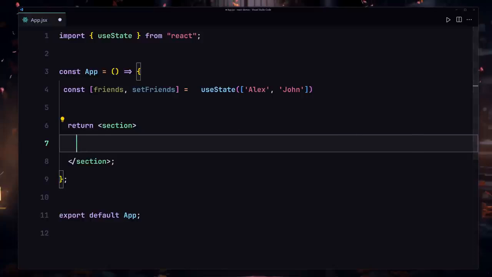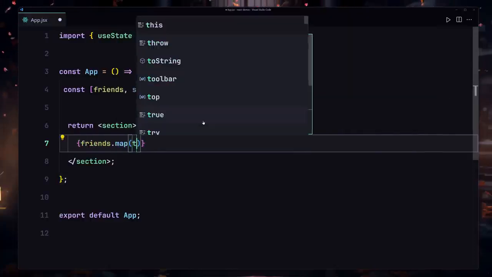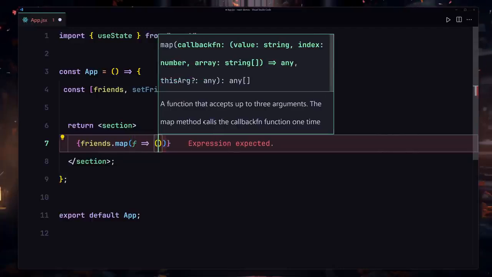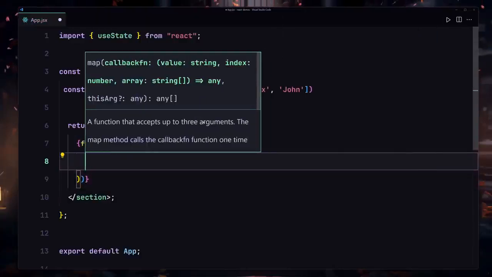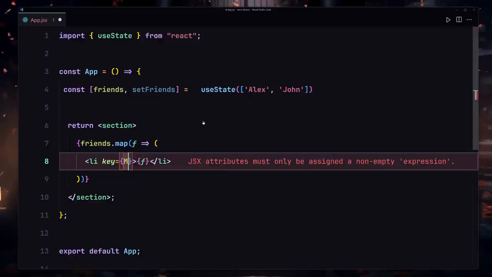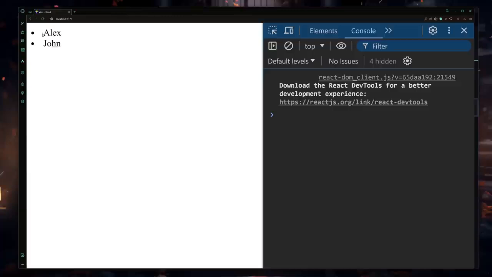Now inside this section, I'm going to be using my friends. Now let's just iterate over each friend, and we're going to be providing our friend right here, or just an f would be fine. And now inside there, we are going to be using our li. Let me just use my li right here, and we are going to be rendering our friend. Okay, so for the key, I'm going to paste Math.random, and that's going to be fine. So if I save my file, here you can see we are now getting Alex and also John, which is looking amazing.